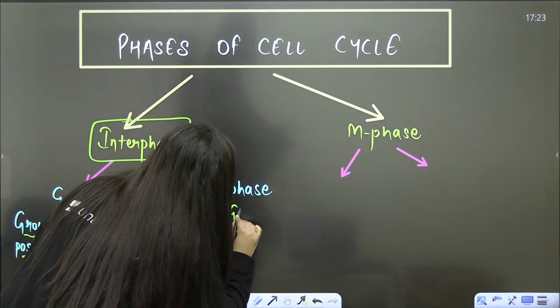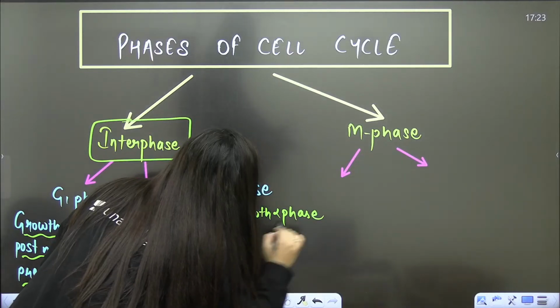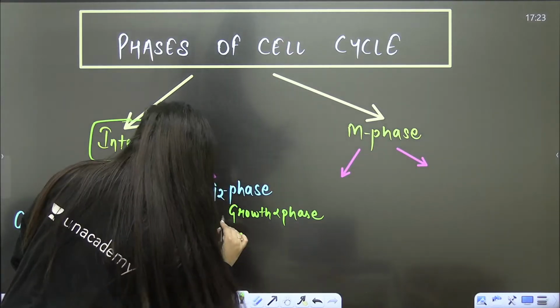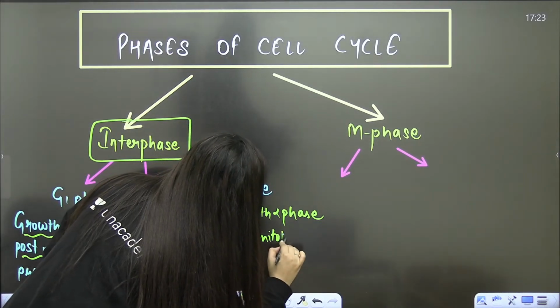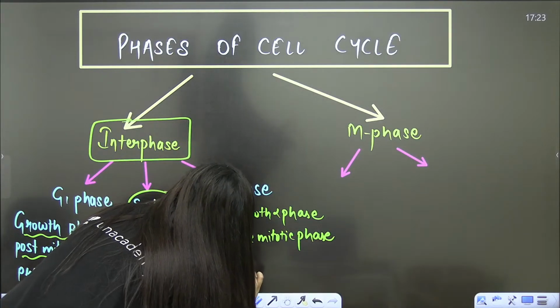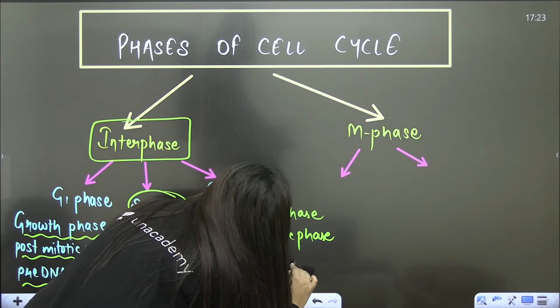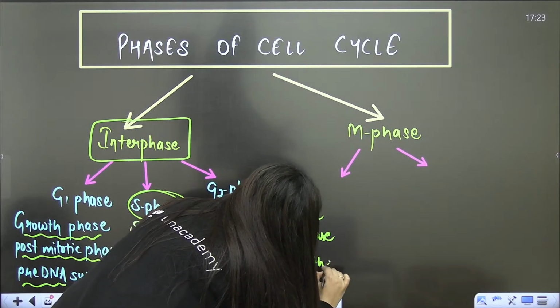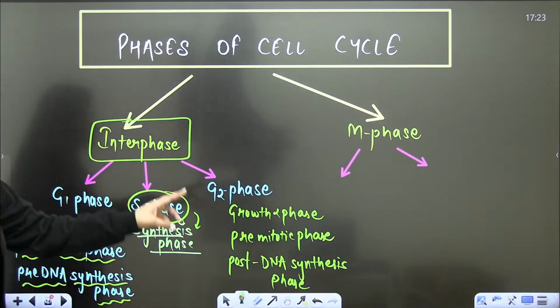And G2 phase is your growth 2 phase. It is also known as pre-mitotic phase, post-synthesis phase, or post-DNA synthesis phase. I'll explain you the meanings.